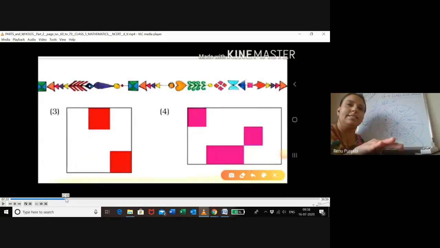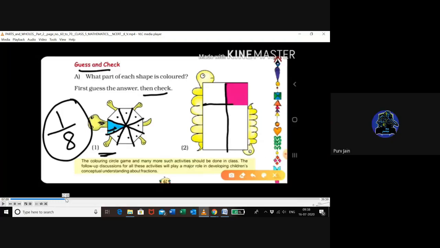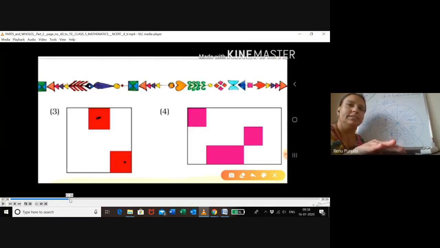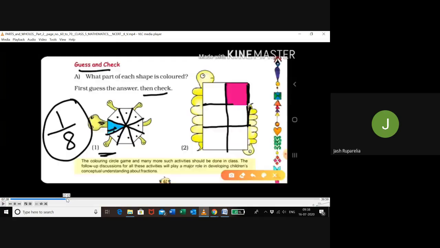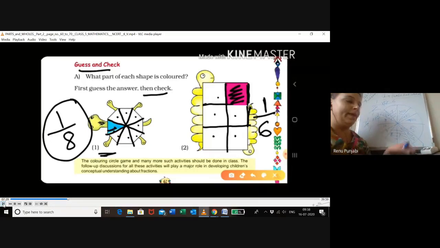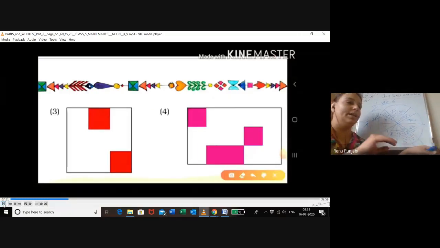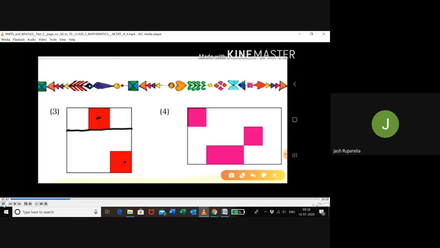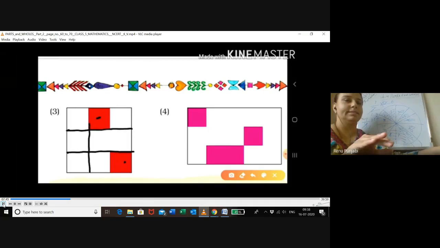1/6. Let's see. Ma'am, 1/6. We will check. Very good. It's 1/6. 2/9. So can you go next now? Yes, ma'am, 2/9. Turn the page. Third one and the fourth one. Let's see how it is divided and how they are asking 2/9. So this way, 2/9.